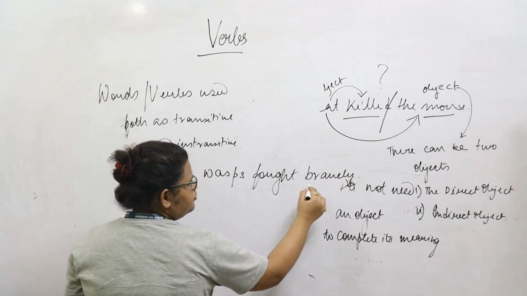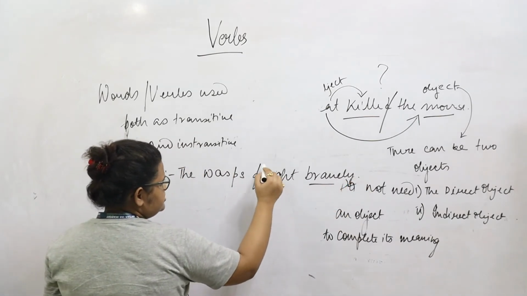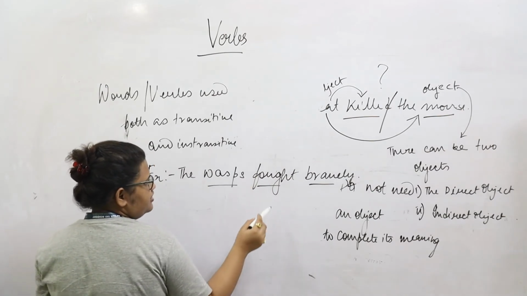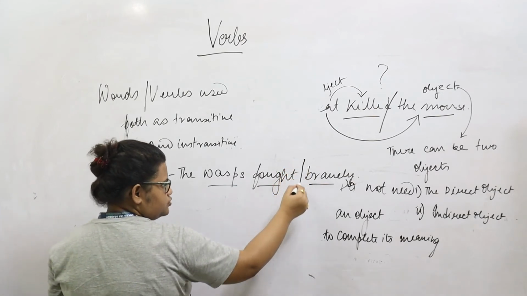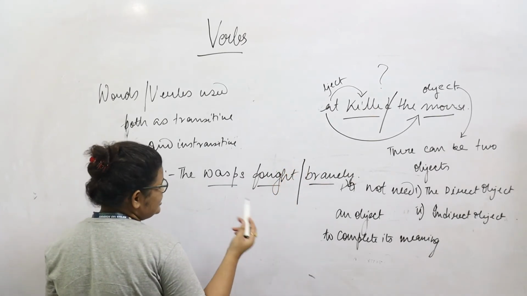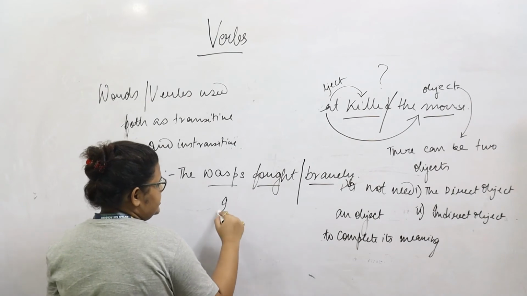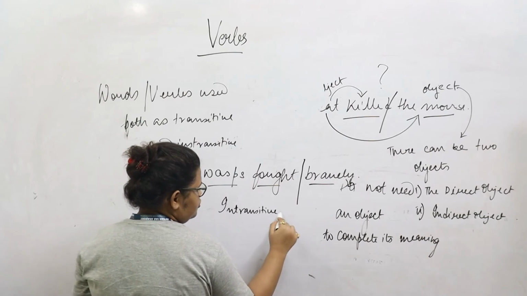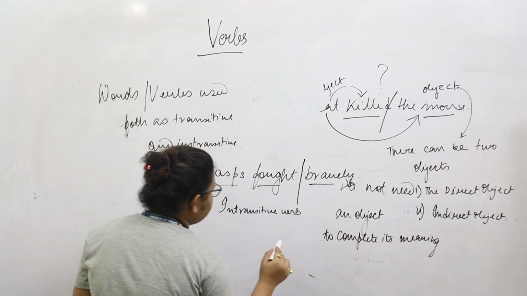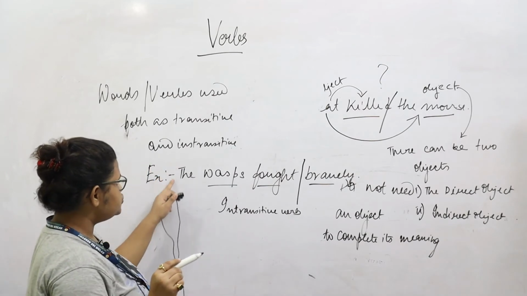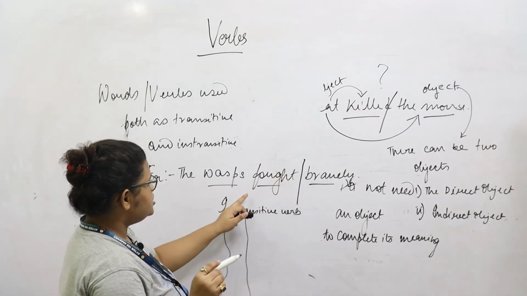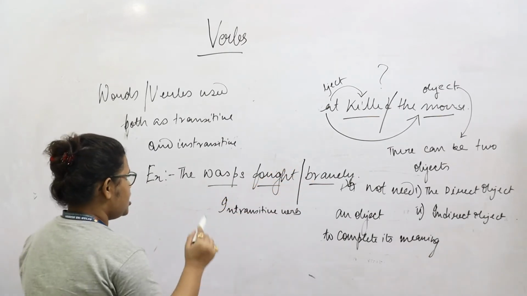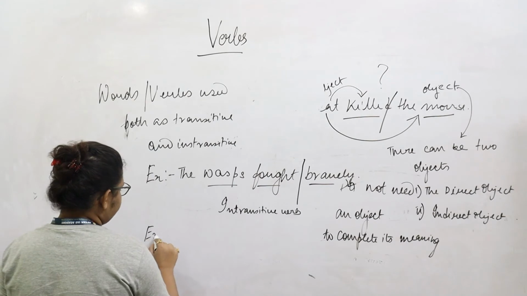In this sentence, bravely is the adverb, fought is the verb, wasps are the subject. Even if we do not include the adverb and just say the wasps fought, this would make it an intransitive verb, because this sentence would still have a certain meaning with just the verb fought and not having an object.